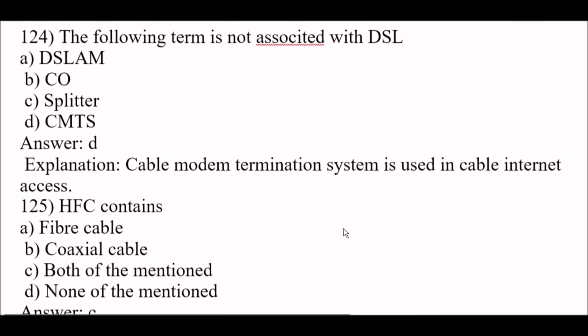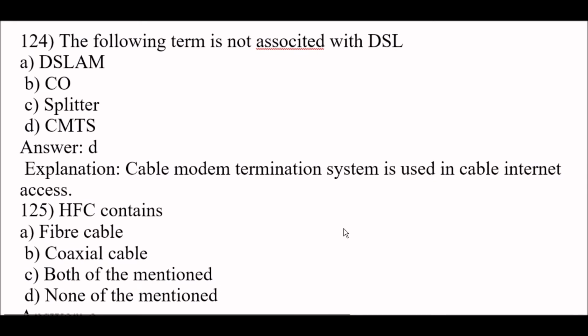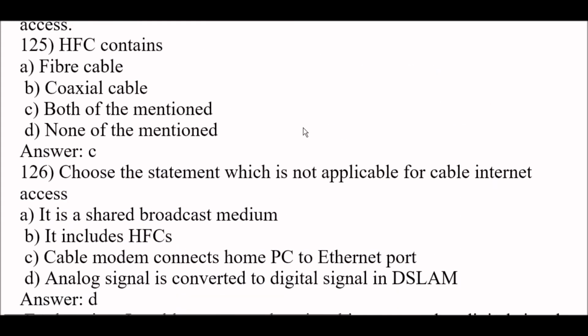Next question. The following term is not associated with DSL. Right answer is option D. CMTS term is not associated with DSL because cable modem termination system is used in cable internet access. Next question. HFC contains option C, both of mentioned. It means HFC contains fiber cable and coaxial cable both.